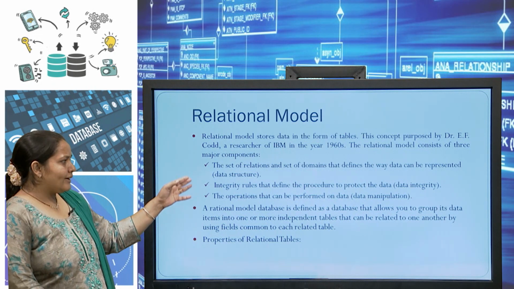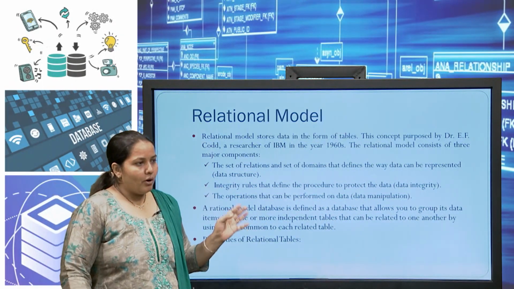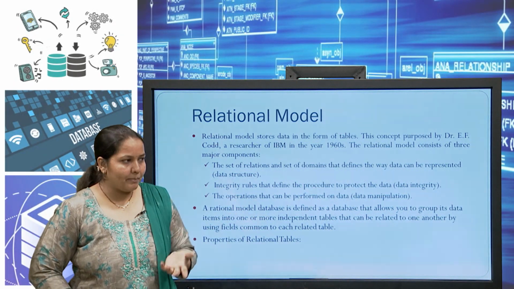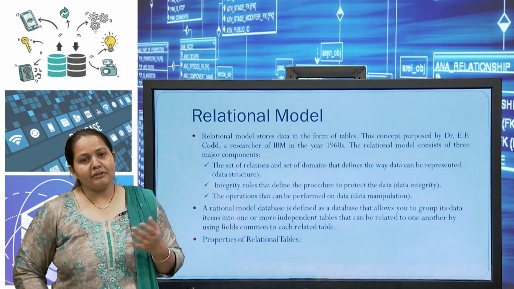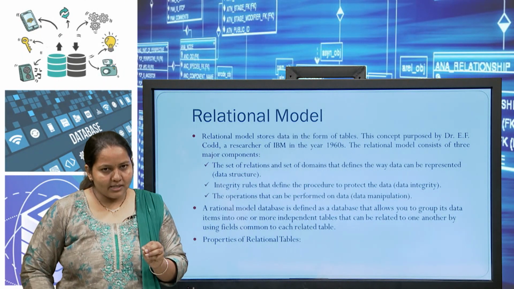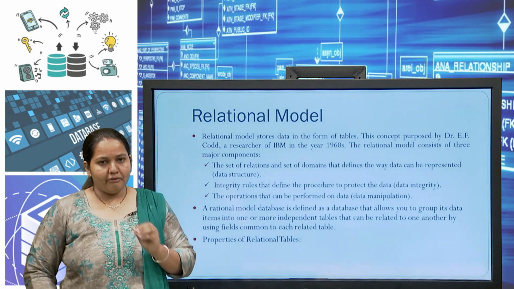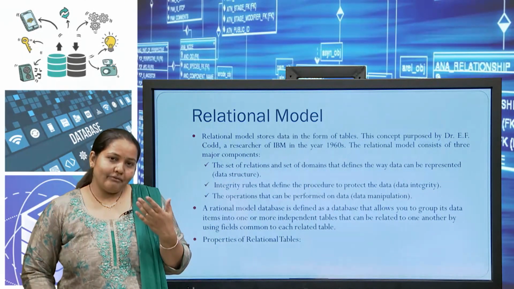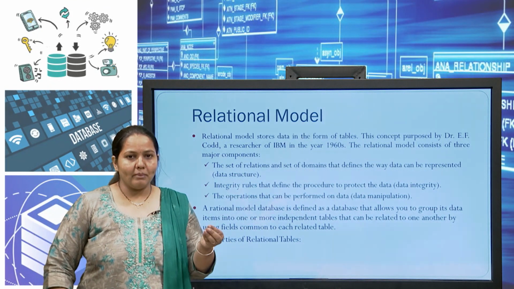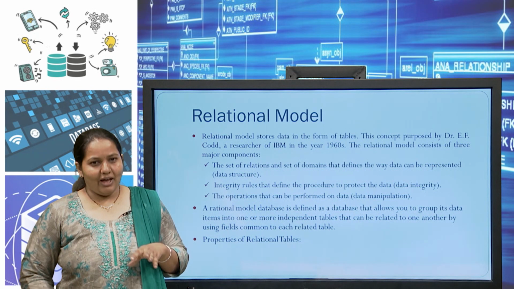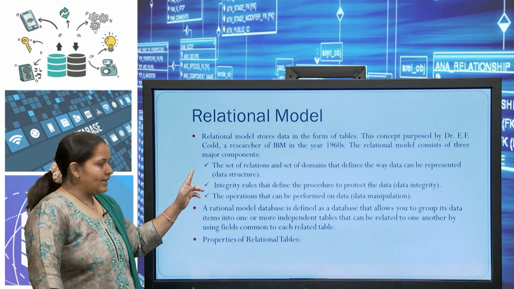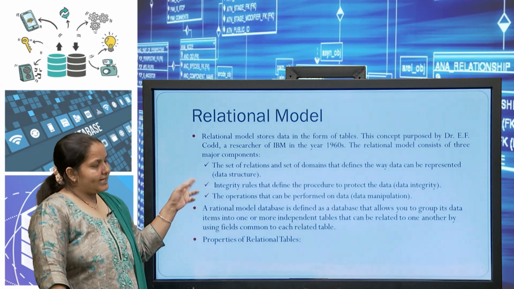First, that is the set of relations and set of domains which the database represents. So, that is your structure. A set of relations means a set of tables, where we store different types of values, and among those values we can also define the domains. A domain is nothing but where we are getting the value from. So, first you have to define the data structure.